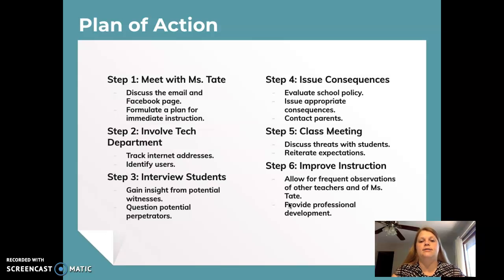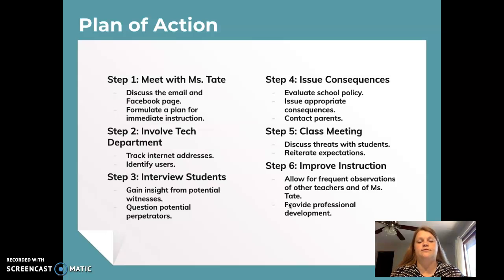I'll also be in contact with any student who is involved in this issue so the parents are notified and feel comfortable with the consequence and understand why it was given out. Step 5 involves class meetings with each of the classes that Ms. Tate teaches. The students need to understand why threats to teachers, even if they seem harmless via social media, are not appropriate. This is a good teaching moment for the students so that they learn that what they post online does come back and haunt them in real life.